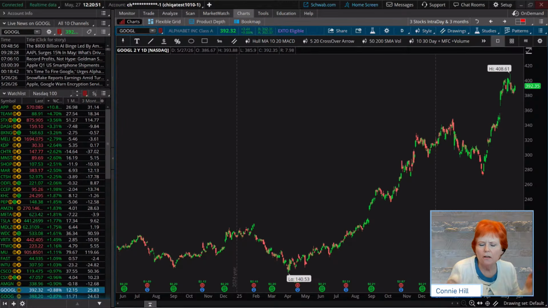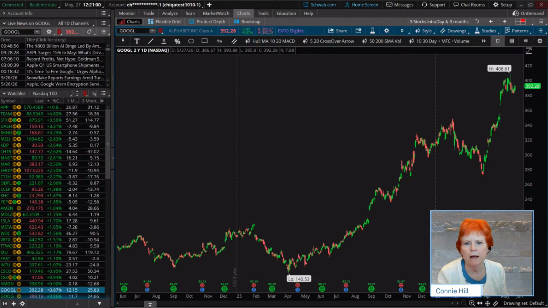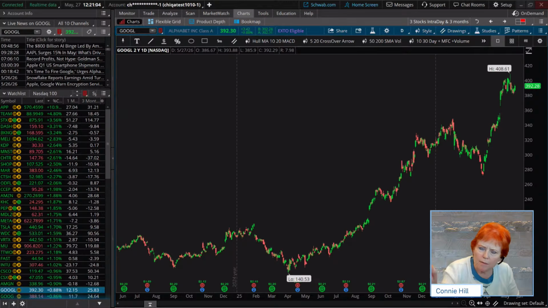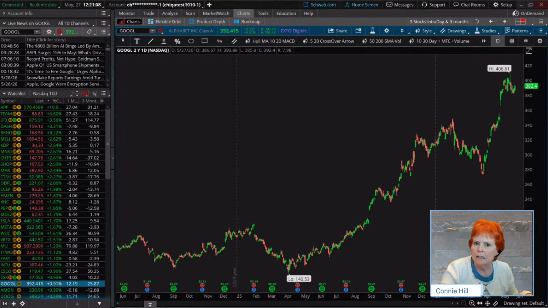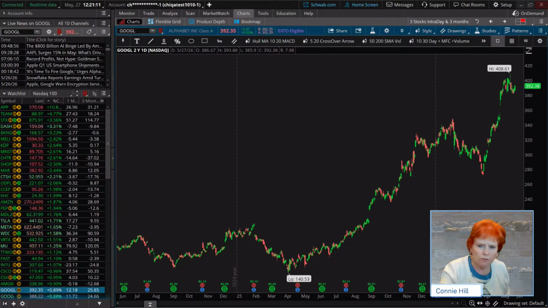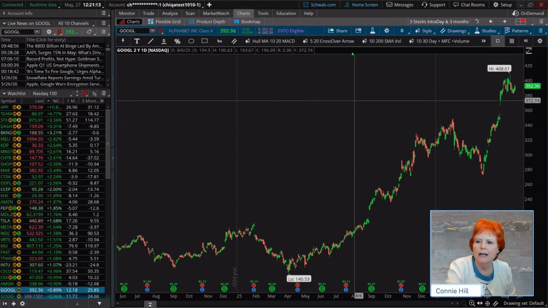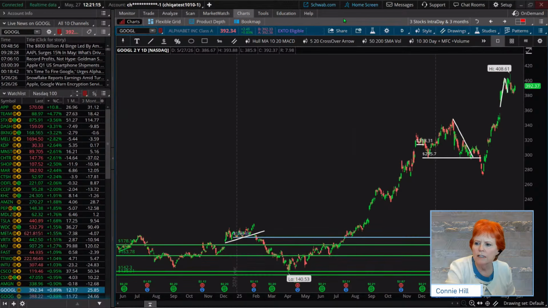I wiped out all these drawings on Google, didn't I? What if I made a mistake? What if I didn't want to wipe them out? Is there an undo button? Well, there's not something you can click, but there is what's called a keyboard hotkey, and Control Z will allow you to restore what you just deleted.